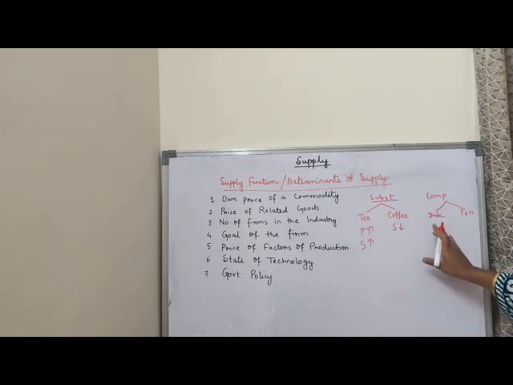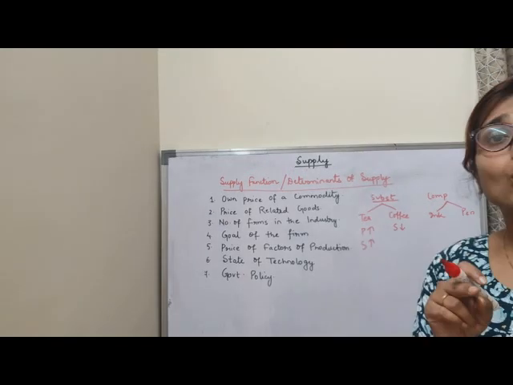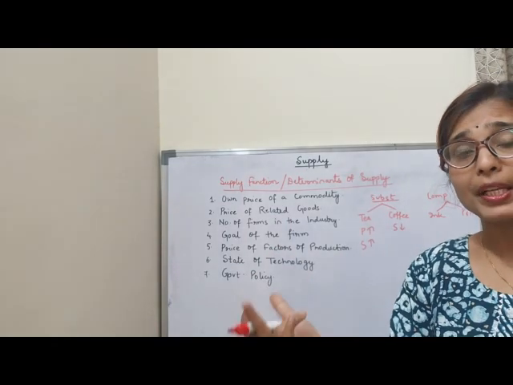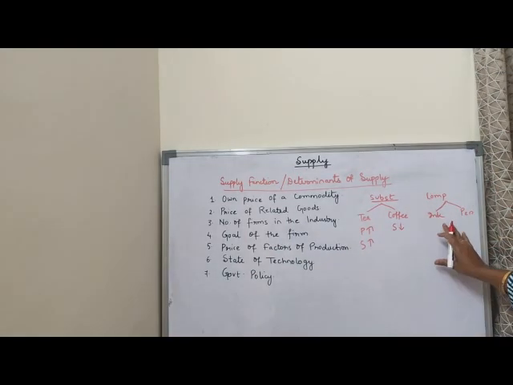Here, complementary goods, you see ink and pen. You can take it as the example of car and petrol. Complementary goods means both are jointly used. Substitute goods means you can use one in place of another. So complementary goods, I told you, are used jointly. Without ink, pen is worthless.